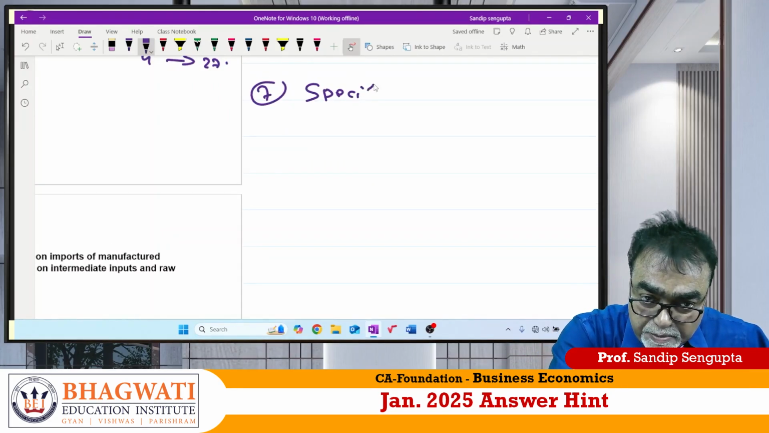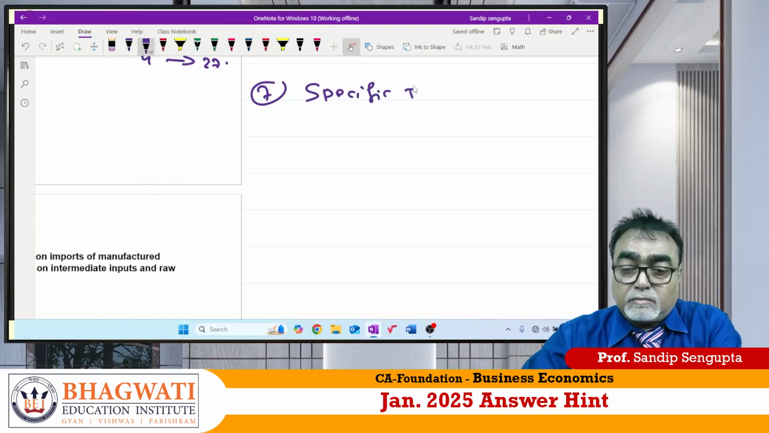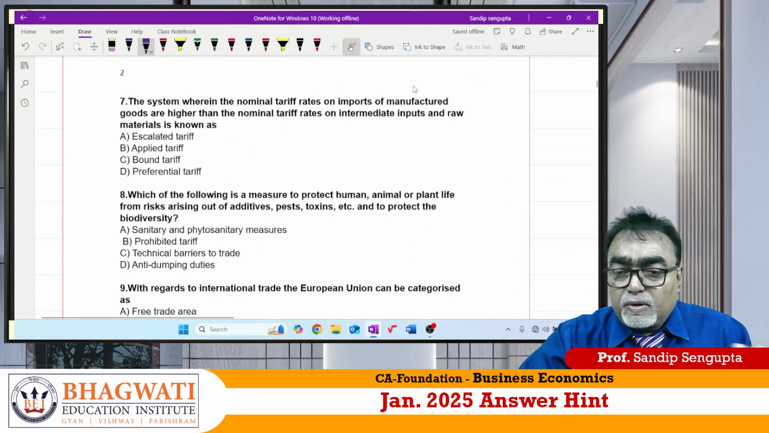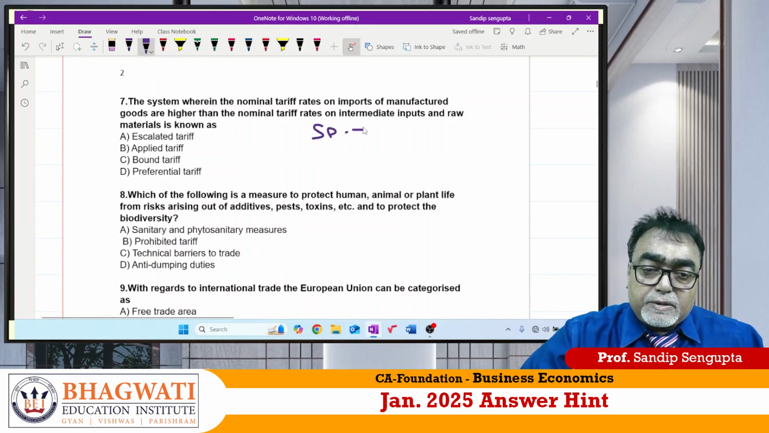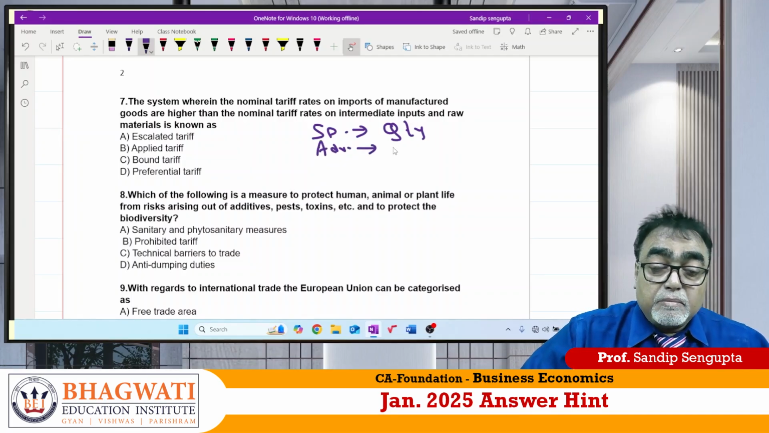Sir, one is called specific tariff. So look at the question, it will be helpful for you. One is called specific tariff. Specific tariff is what? Based on quantity. Another is called ad valorem tariff. It is what? Based on value.